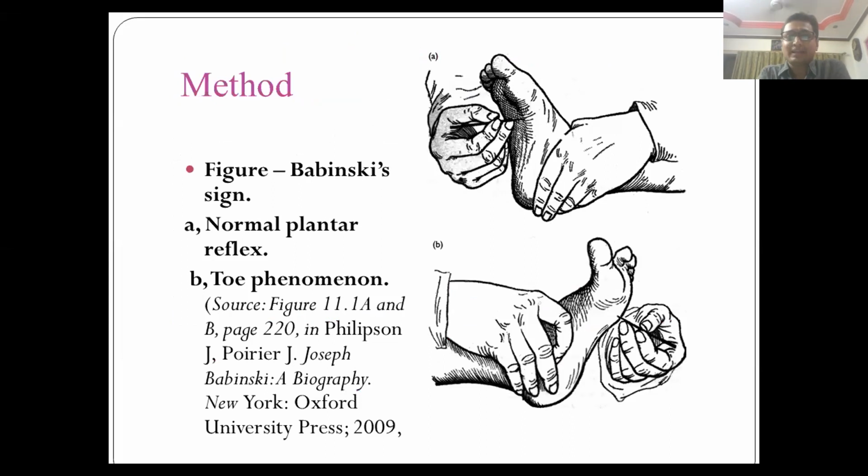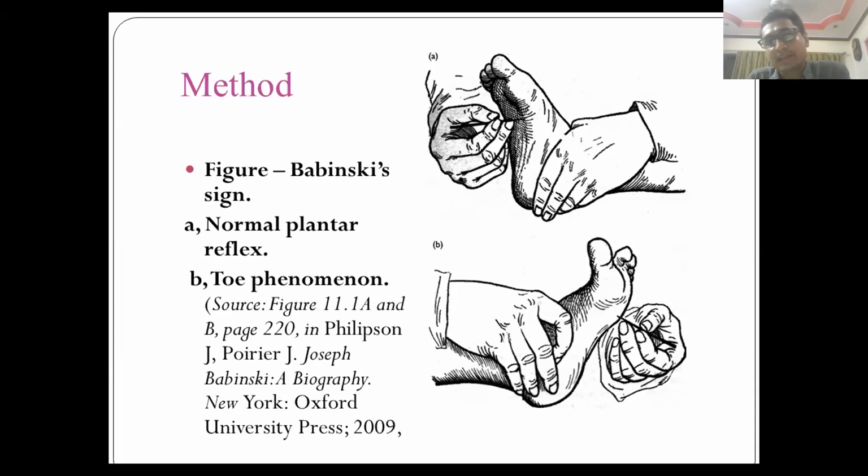How to elicit Babinski sign? So again, this is the picture from Babinski's collection. What he did was he suggested a noxious stimulus, not noxious enough to elicit a withdrawal, but enough to cause pain or a prickly sensation. He stimulated the lateral aspect of the foot, and he went in a curvilinear fashion, keeping it short of the base of the great toe, as it can cause a local reaction, which is flexure. So that is the correct way of eliciting the plantar response.